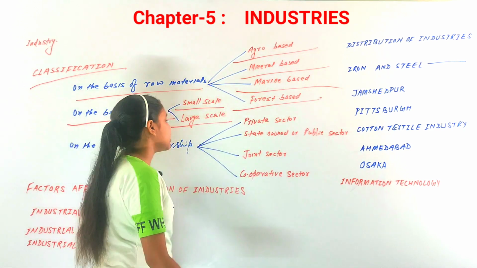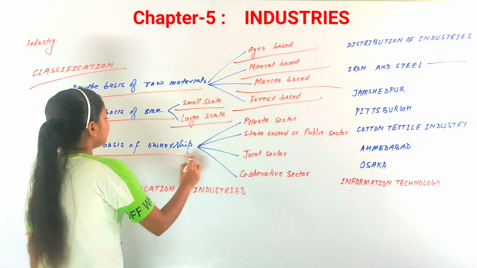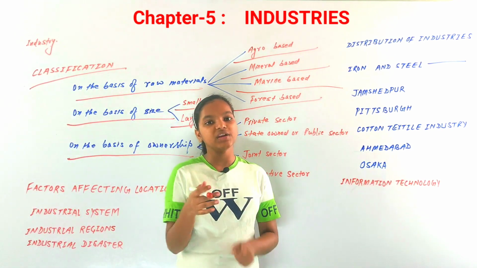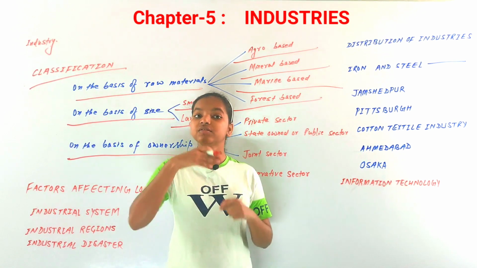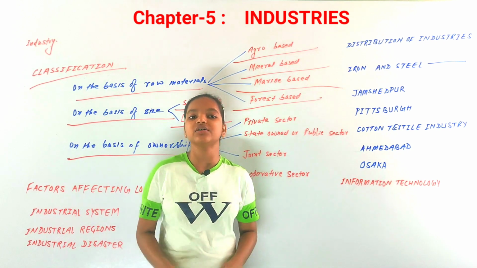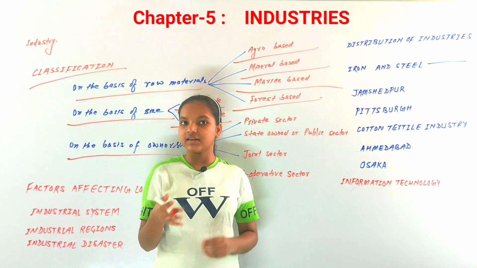Now the third classification can be on the basis of ownership. On the basis of ownership, it also matters who is owning that industry. So there can be four classifications on the ownership of the industries.